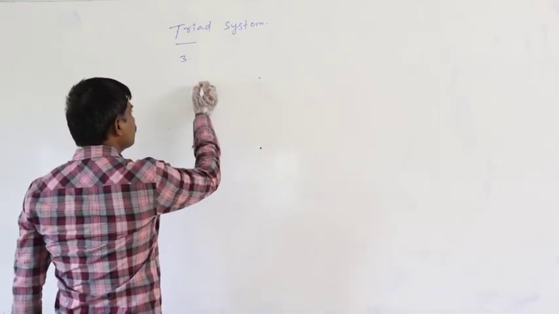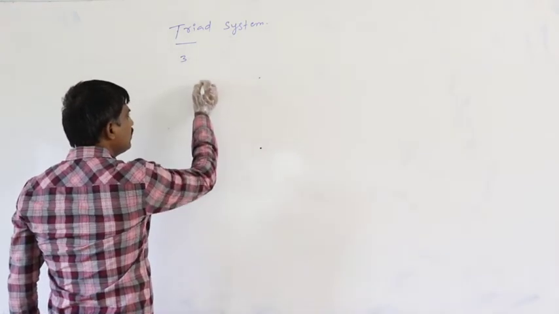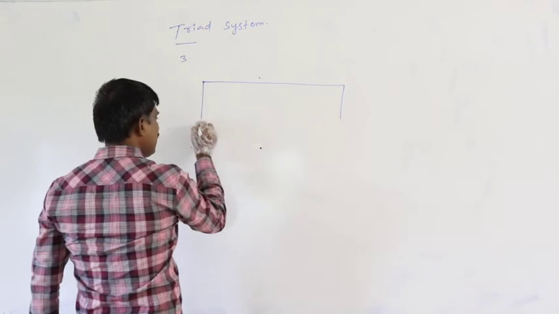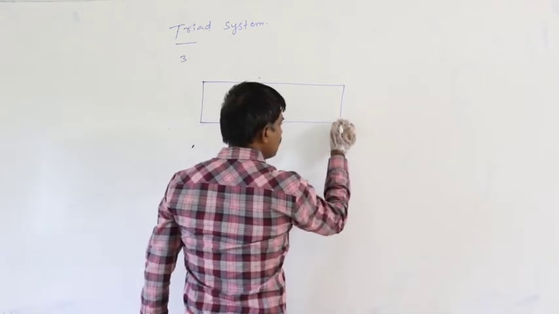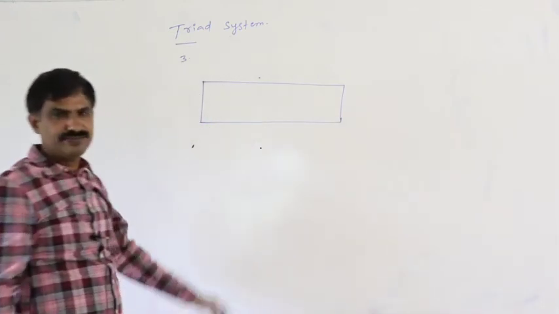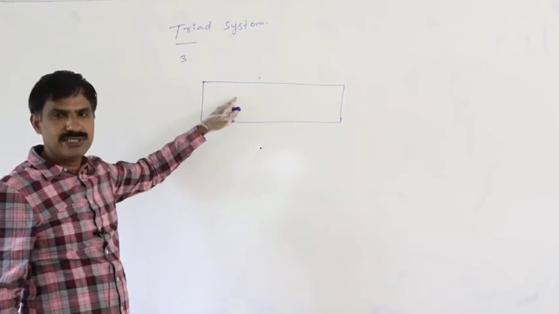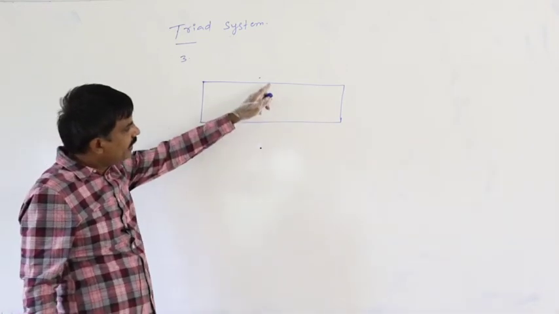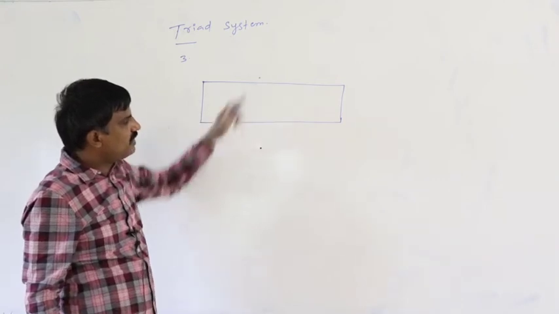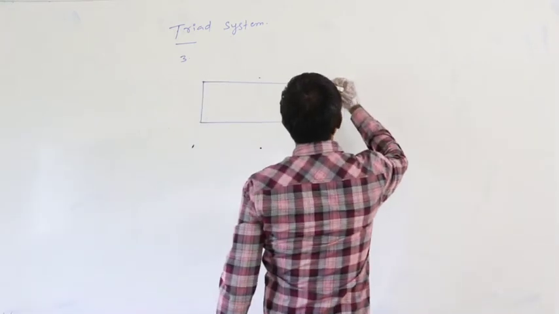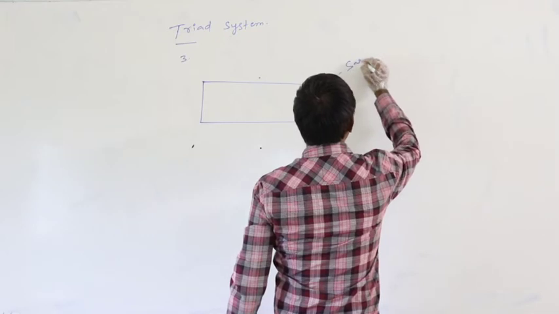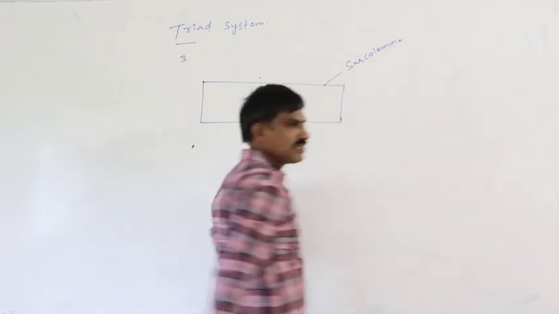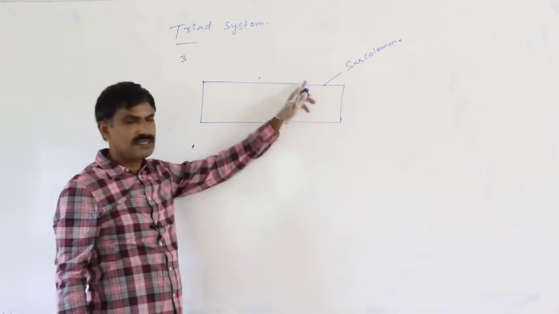Just assume this is the mammalian sarcocyte. In the mammalian sarcocyte, this is said to be the sarcolemma. The membrane which is present in the sarcocyte is said to be the sarcolemma.